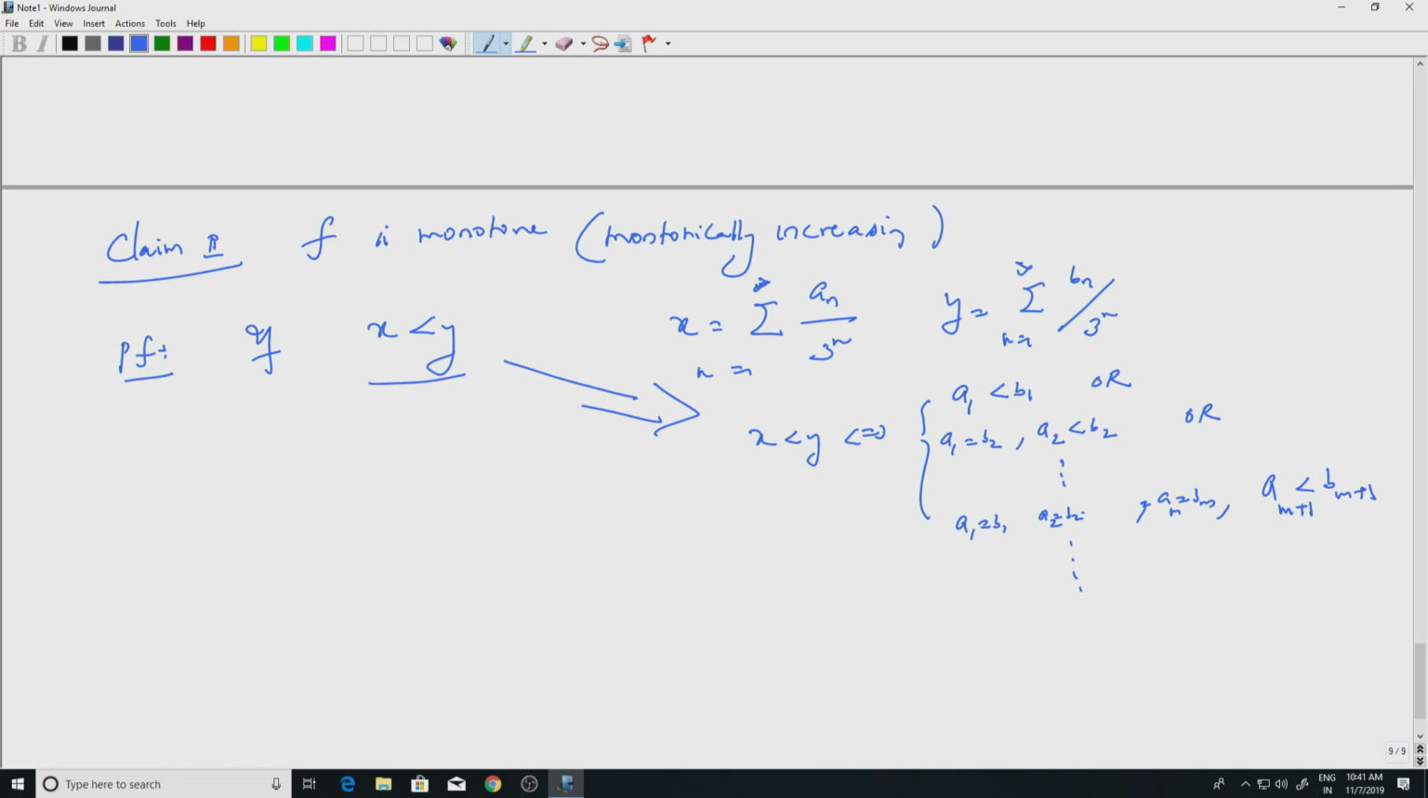So, now it is clear, because all that you are doing is dividing a n's by 2, or terminating the expansion. So, it immediately follows that f is monotonic. So, either f of x is equal to y or f of x is less than or equal to y.